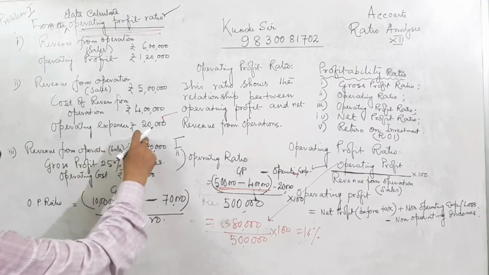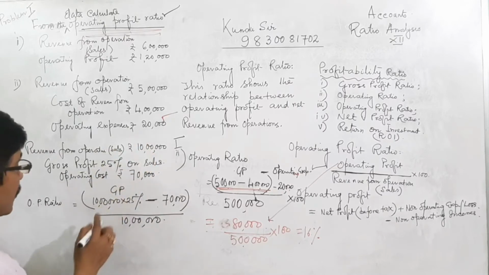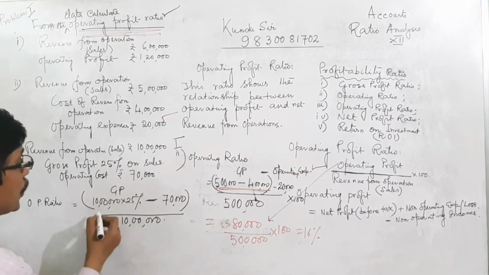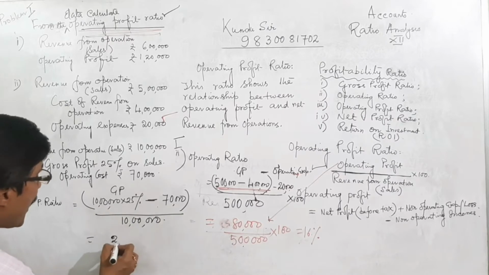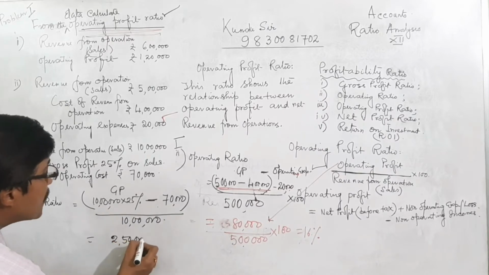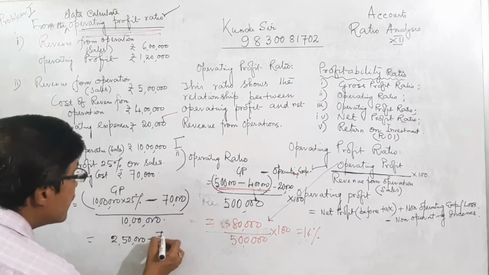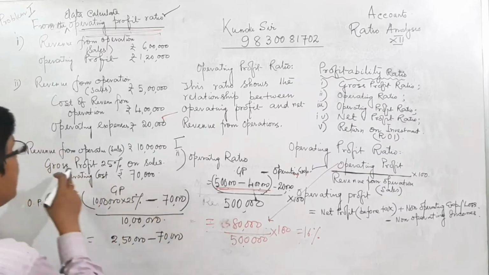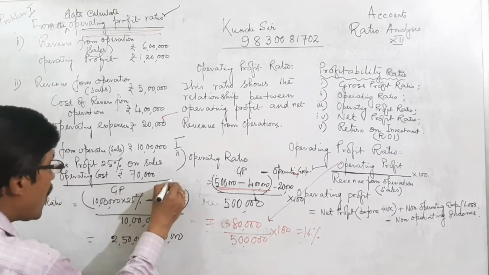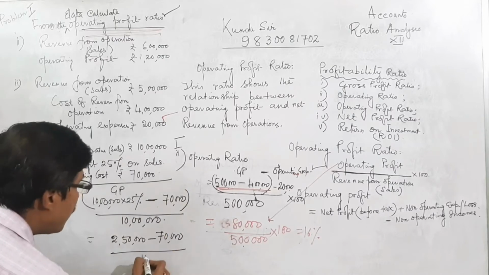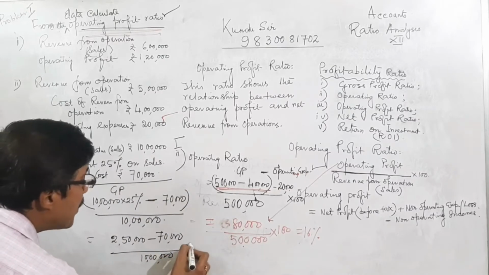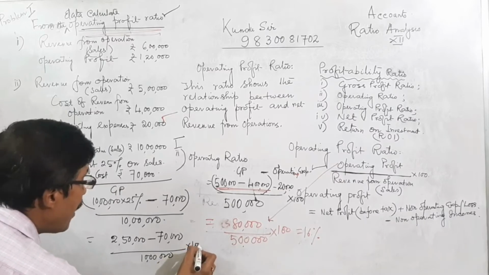divided by net revenue from operation. Gross profit is 25% of revenue, that is 1/4, so 2,50,000 minus 70,000 is the operating profit, divided by 10 lakhs revenue from operation, multiplied by 100.